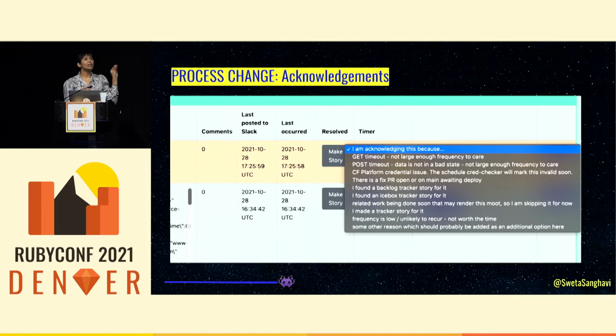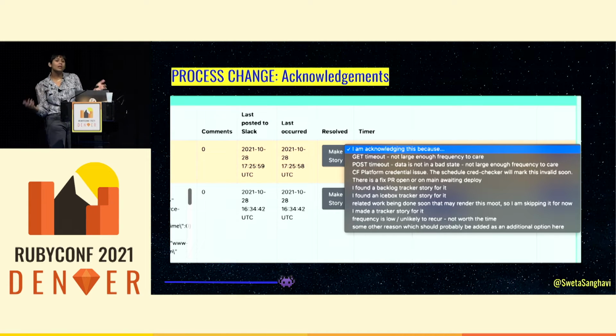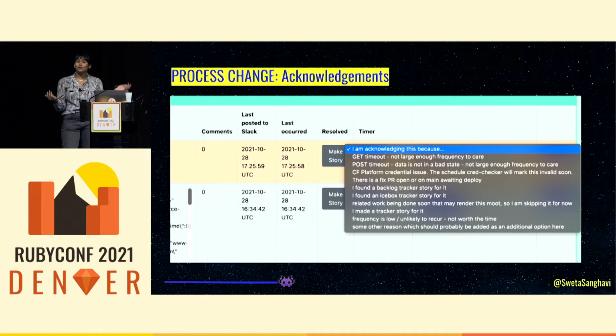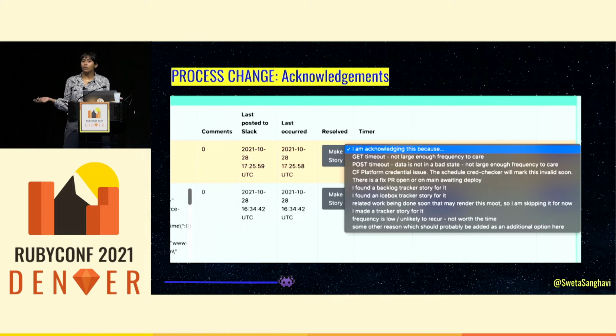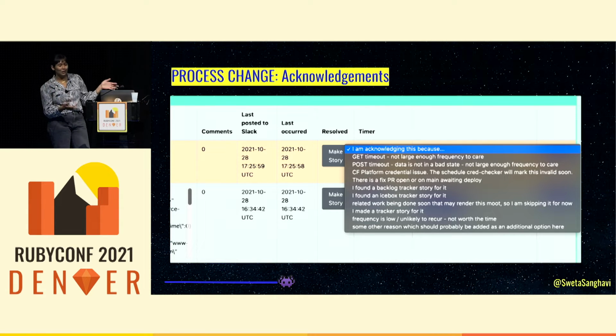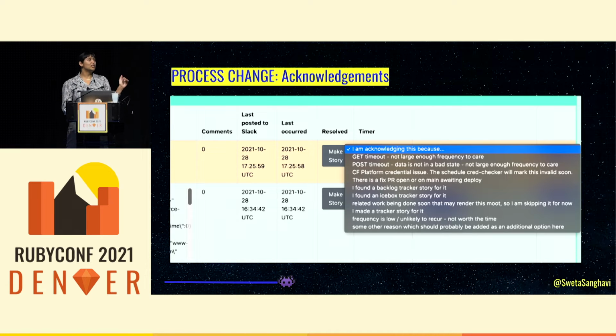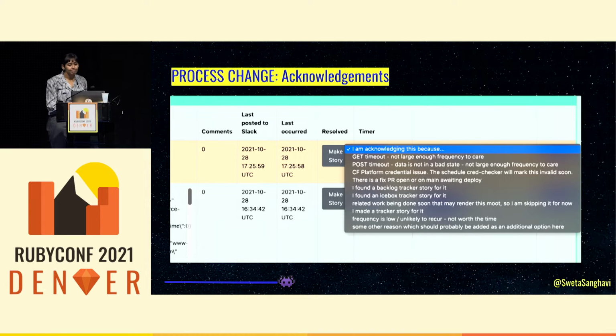And you can see what this represents is us starting to bucket why we might be acknowledging exceptions, which actually ends up being really useful as you're having conversations about the priority of different exceptions. You can see, like, yeah, there's this get timeout, but it's not high priority, or it's not high frequency. I'm going to move on. Also, I already see a story about this, I'm not going to make a new one. And also, you could keep adding new choices that you wish were here that are not.